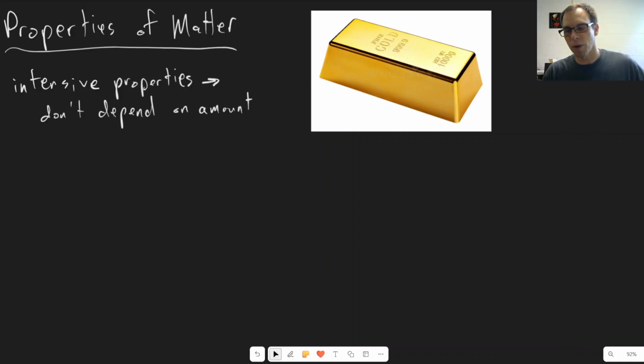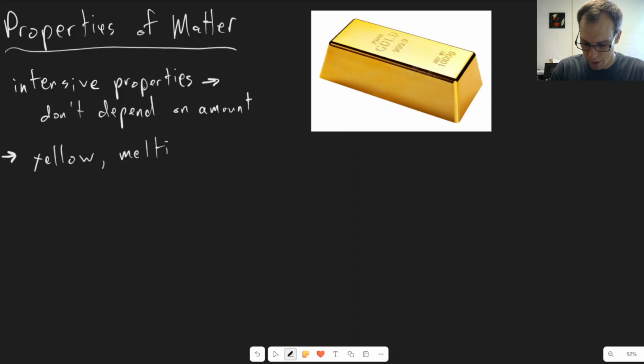So some properties of gold that do not depend on how much of it you have are things like the fact that it is yellow, right? The gold has this very specific color. That doesn't depend on how much gold you have. If you have a little bit, if you have a big chunk, it's going to be the same color. Its melting point, for example, right? You have to get gold quite hot to get it to melt, and there's a specific temperature, and that doesn't depend on how much gold you have.